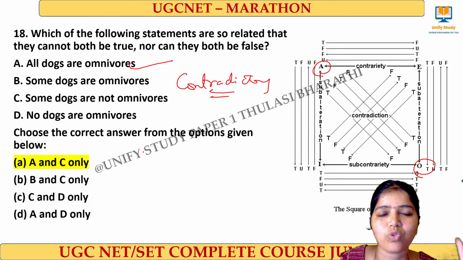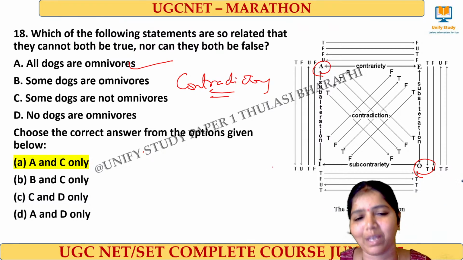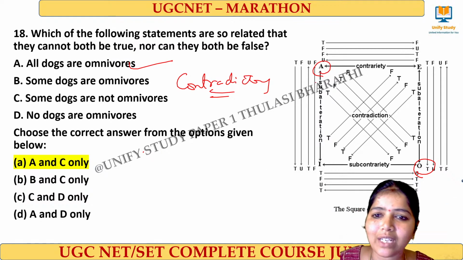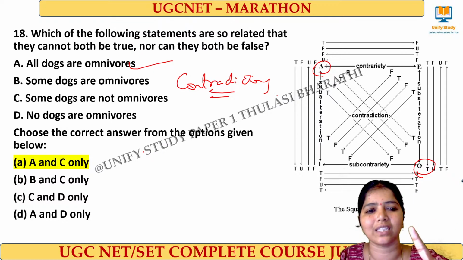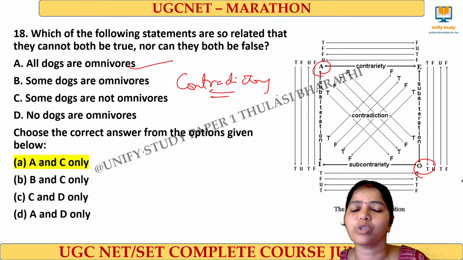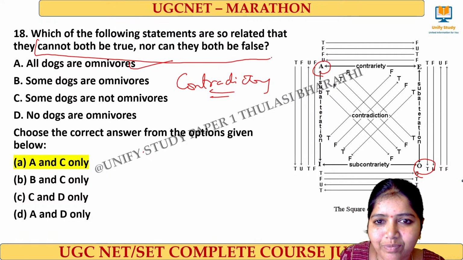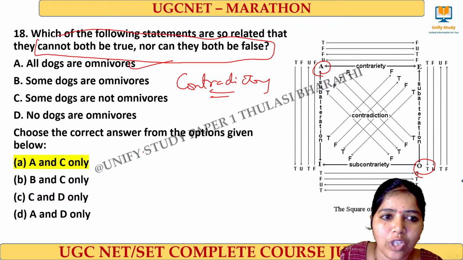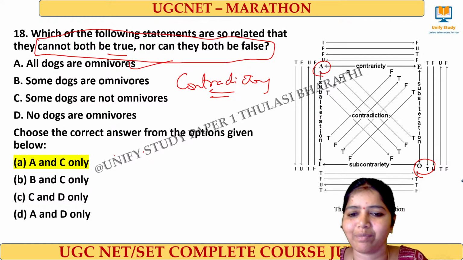When it comes to sub-contrary, they cannot be false at the same time. When it comes to contradictory, one is the denial of the other. They cannot both be true nor can they both be false. See here, it's very clearly given. Both the statements can't be true nor can they both be false at the same time.